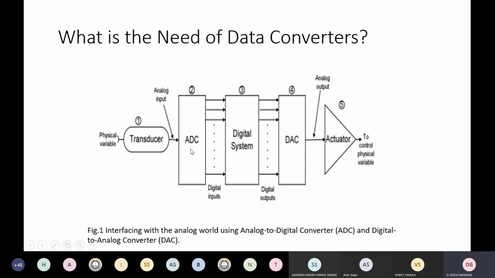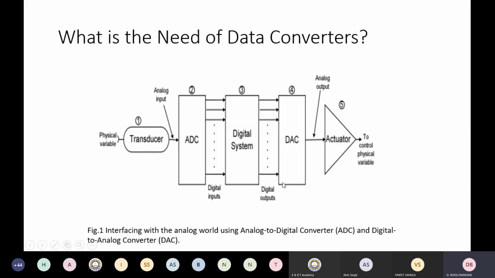So here you have an analog to digital converter. The converter output, which is digital in nature, is given to a digital system which may have a processor. You can do all sorts of processing here. You can do a compression. You can apply certain algorithms so that you generate a suitable digital signal here. Now this end could be at the receiver side.